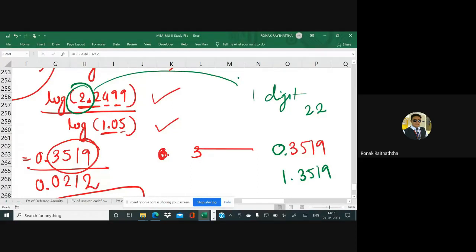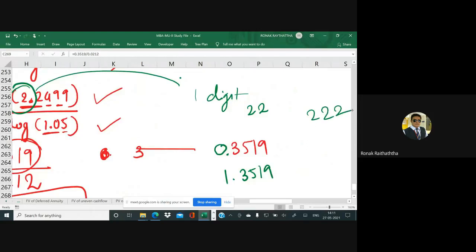If there would have been 222, that means how many digits are there? 3 digits. So if there are 3 digits, then you reduce 1 from 3, so it becomes 2. So your answer should start with 2.3519. Whatever the case, 3519 I will be finding separately. But here your answer should start with 2 point something, whatever the case would be. So I hope you are getting my point now. Is it clear? Yes, sir, got it now.